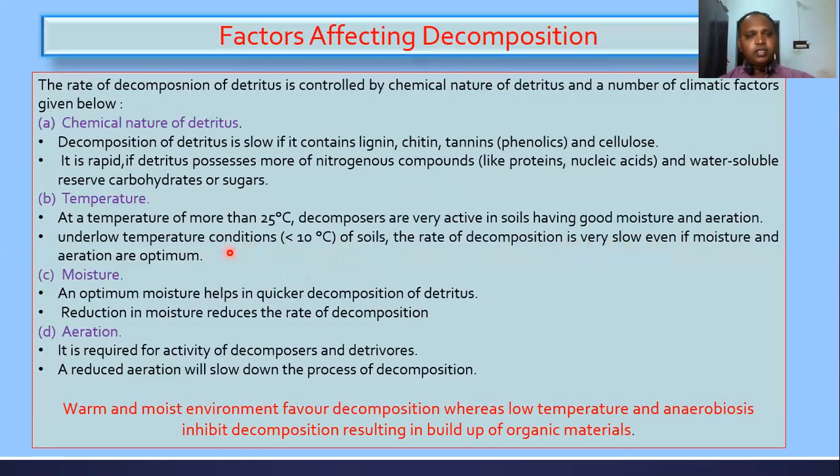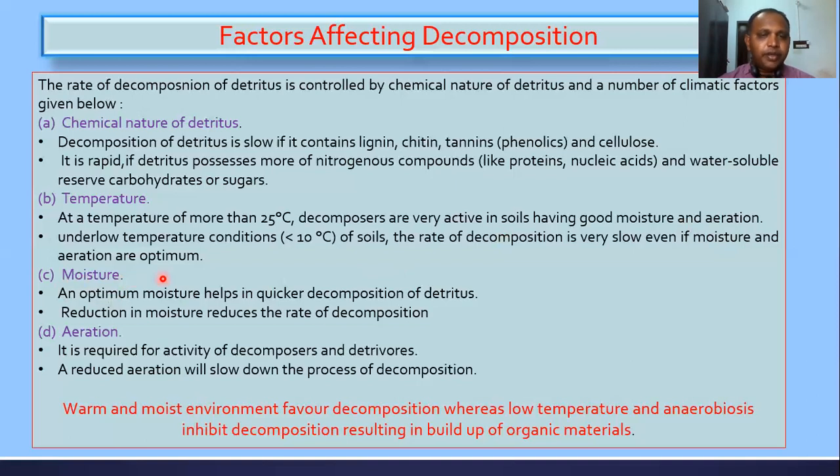Okay, you see, there are three important conditions they are discussing. The soil having good moisture and aeration, if temperature is optimum for decomposition, then the decomposition process is so rapid. If the temperature is low, even though soil moisture and aeration are good, then the rate of decomposition is very slow, right? And next parameter you can see is moisture.